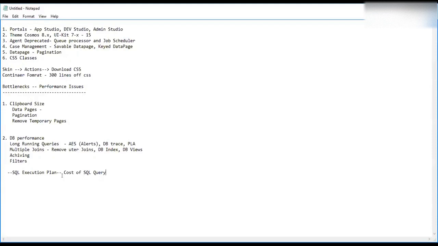So this will help you, at least. Generally the DBA will use it, but at least you know a little bit about the high-level process so that you can debug on your own. Just your DB index and the cost of the SQL query will be enough for you. Okay, guys, we have to go quickly. Then tell me about different performance issues.